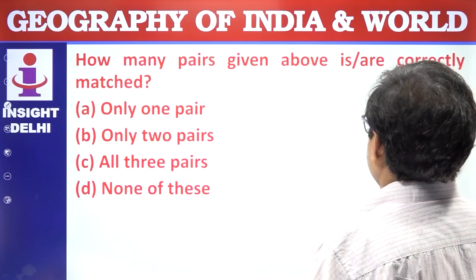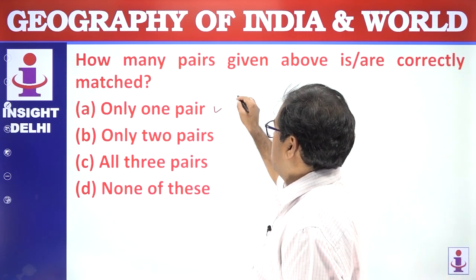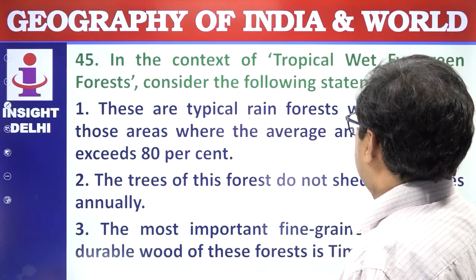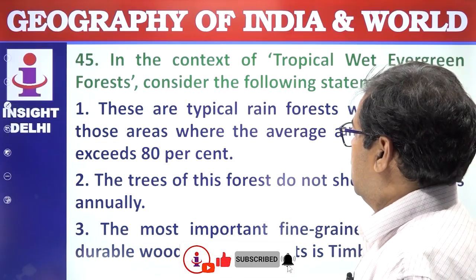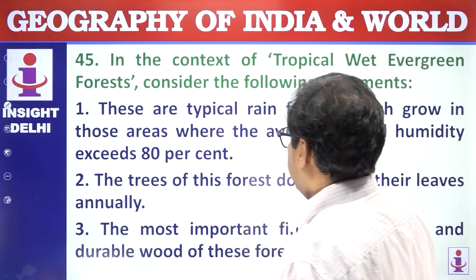How many pairs given above are correctly matched? So there is only one. Next question. In the context of tropical wet evergreen forest, consider the following statements. These are typically rainforests which grow in areas where the average annual humidity exceeds 80%.